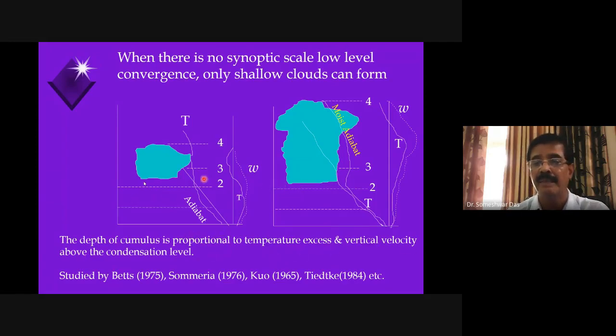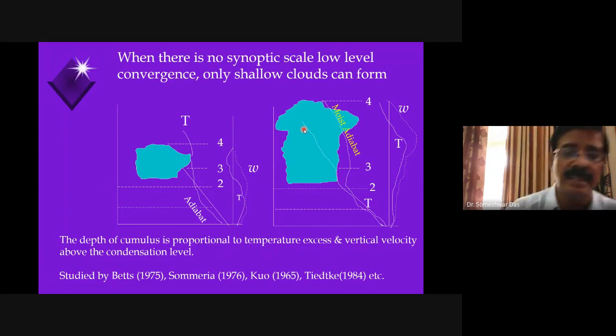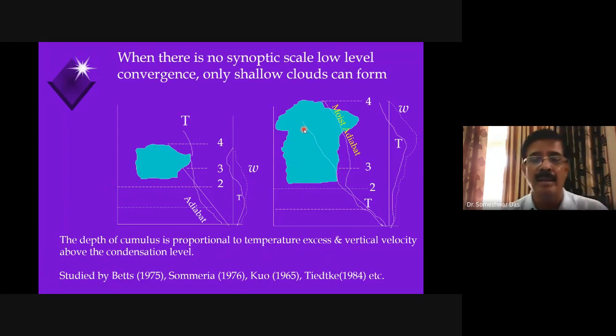Right? The condensation level. So these are the different mechanisms by which shallow convection or shallow clouds form and deep convection or deep convective clouds form. Well, this is a well-known fact now, but it was actually realized long ago, way back in 1975, by the study of Bates in 1975, Somalia in 1976, Coe in 1965, before that, right?